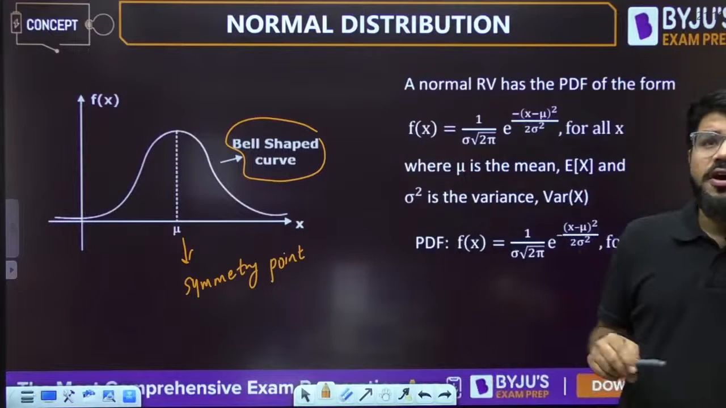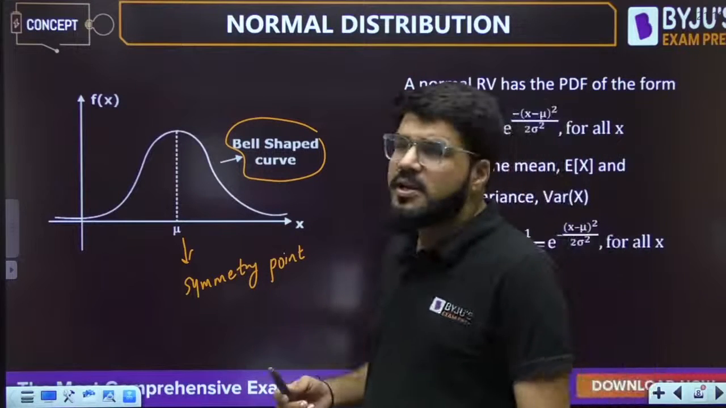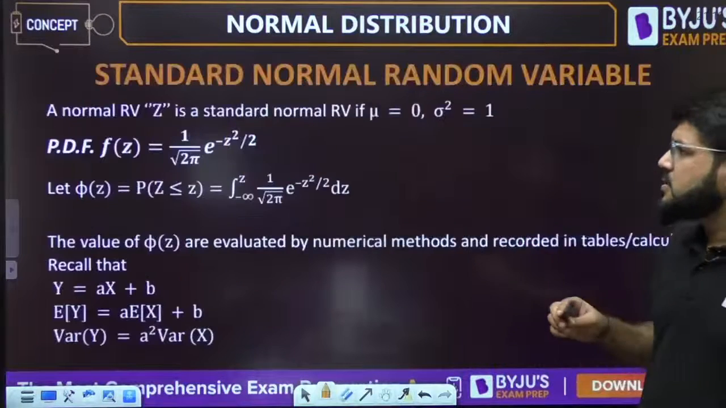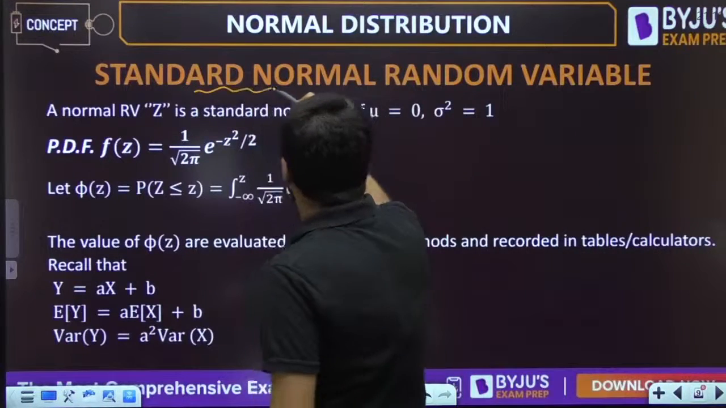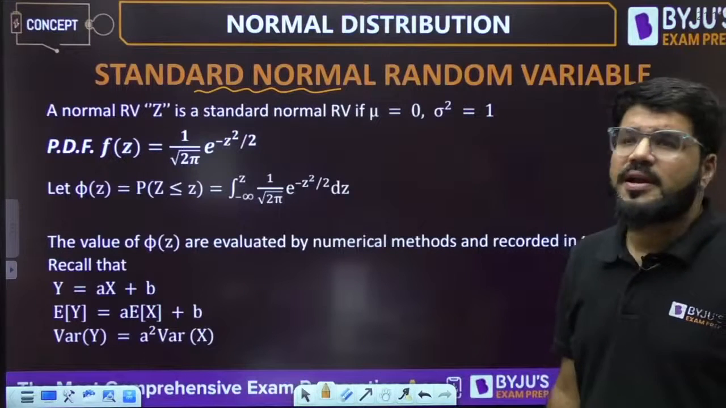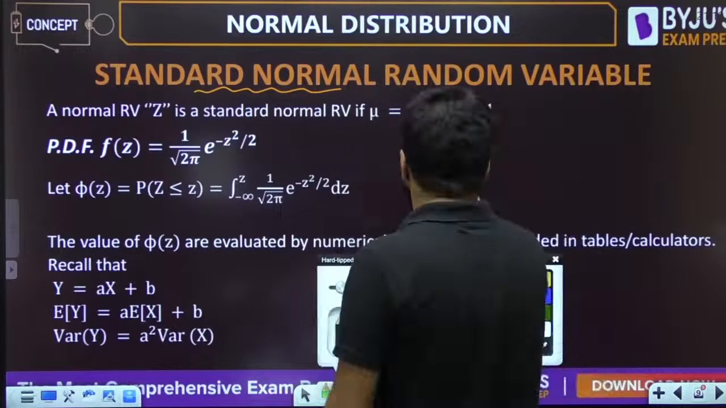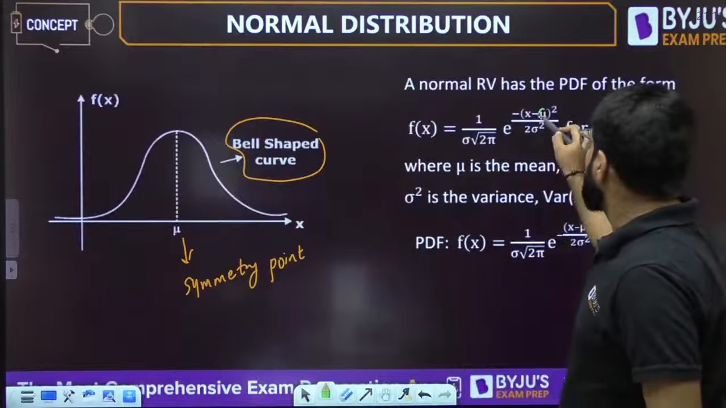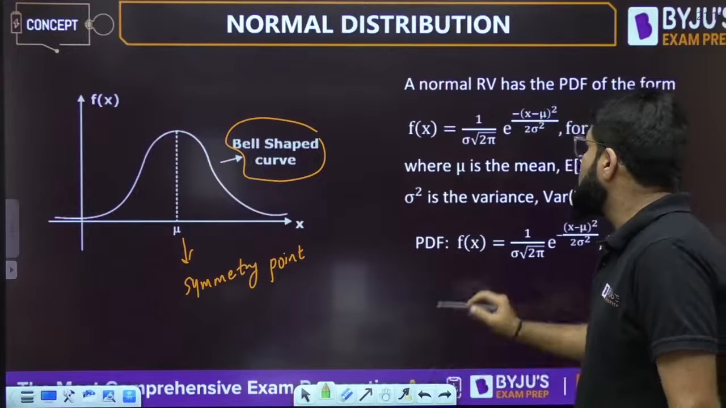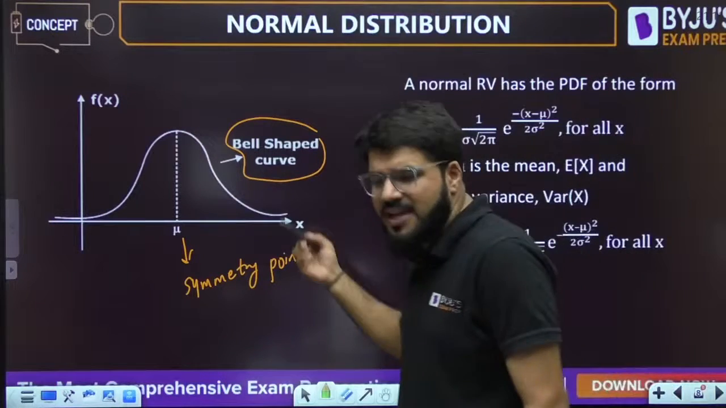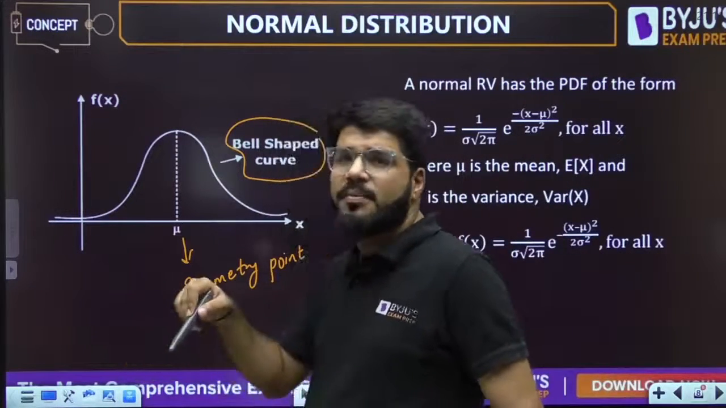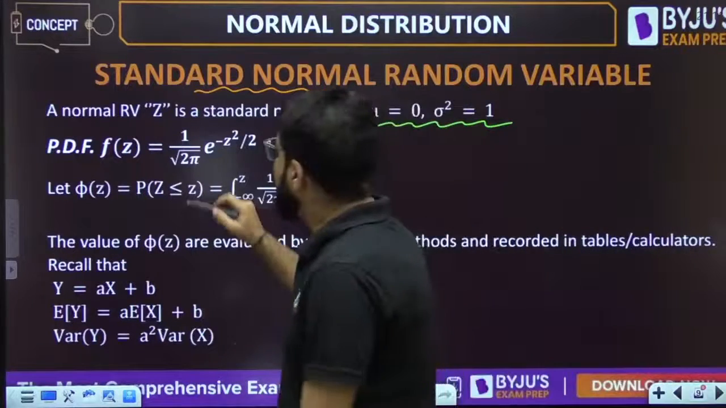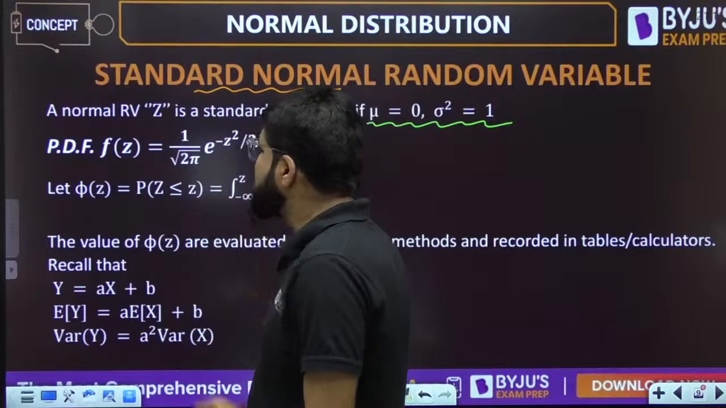If the normal distribution has zero mean and unit variance, that is also known as a standard normal random variable. A standard normal random variable is one which has zero mean and unit variance. Let's say it is a variable z, where x is any normal random variable and z is the special normal random variable, and its PDF will be 1 upon root 2 pi e power minus z square by 2.